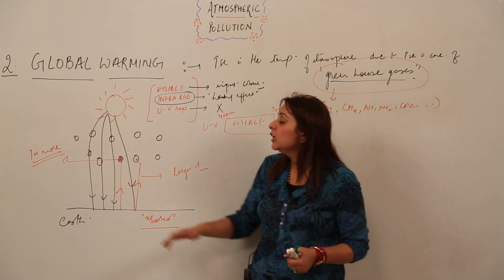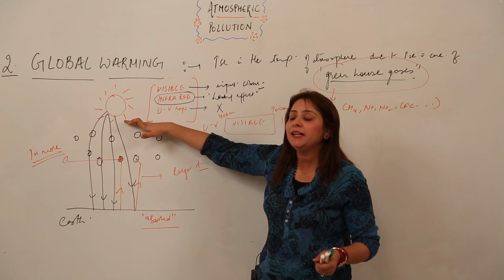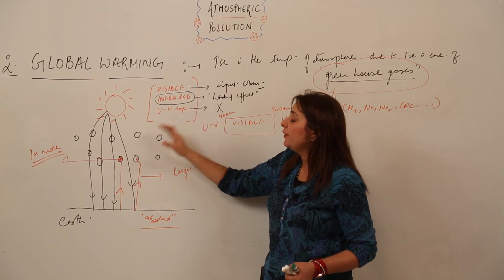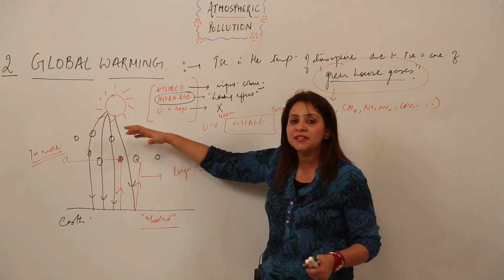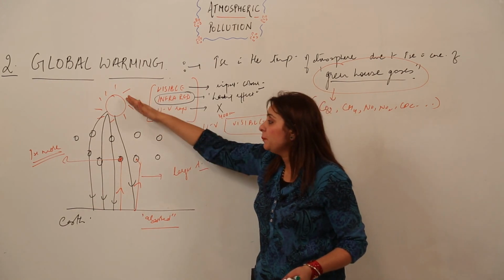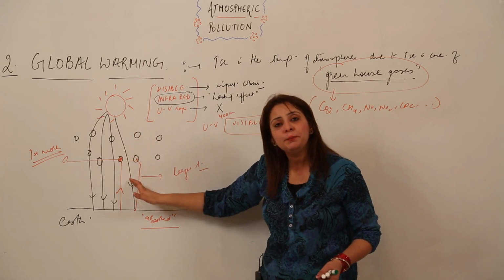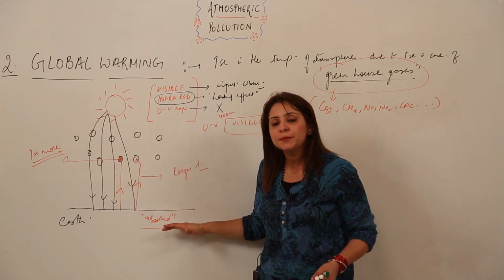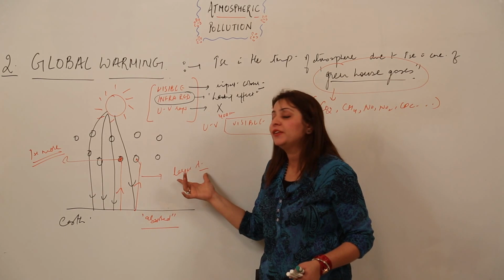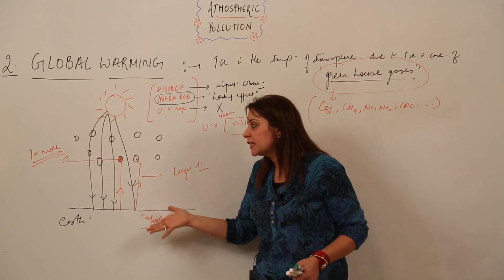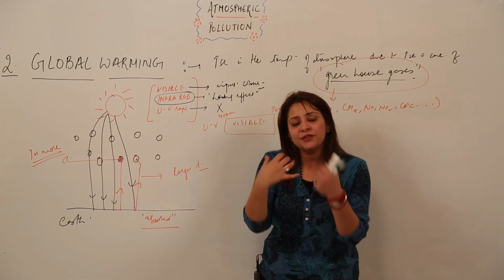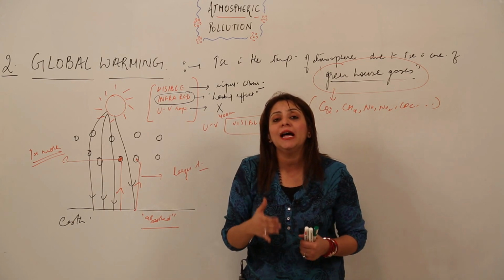As we know, sunlight consists of three kinds of rays, and we have different functions for the different rays. When the infrared rays fall, that is the component which has a wavelength larger than 700 nanometers. When they pass through the atmosphere, these gas molecules let them pass. When they strike the earth, a few of them are absorbed and a few get reflected, right? And the reflected ones now have a larger wavelength. So when they pass back through the atmosphere, these greenhouse gases let them enter but do not allow them to escape.